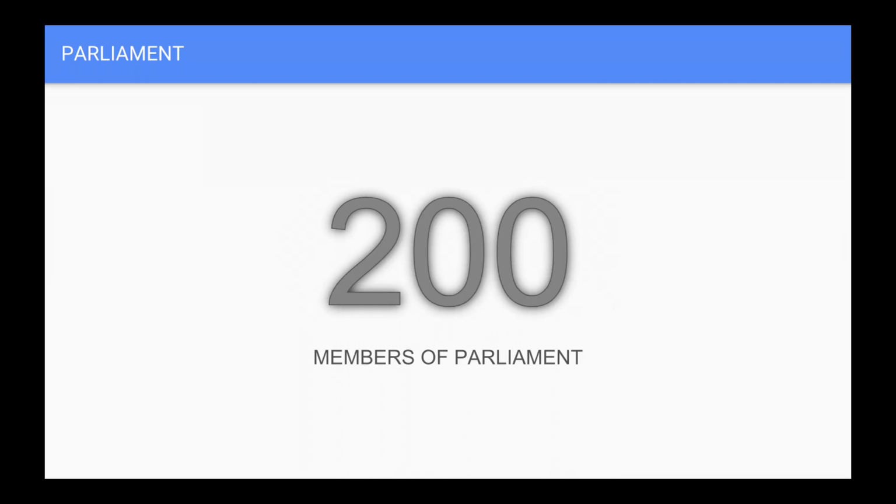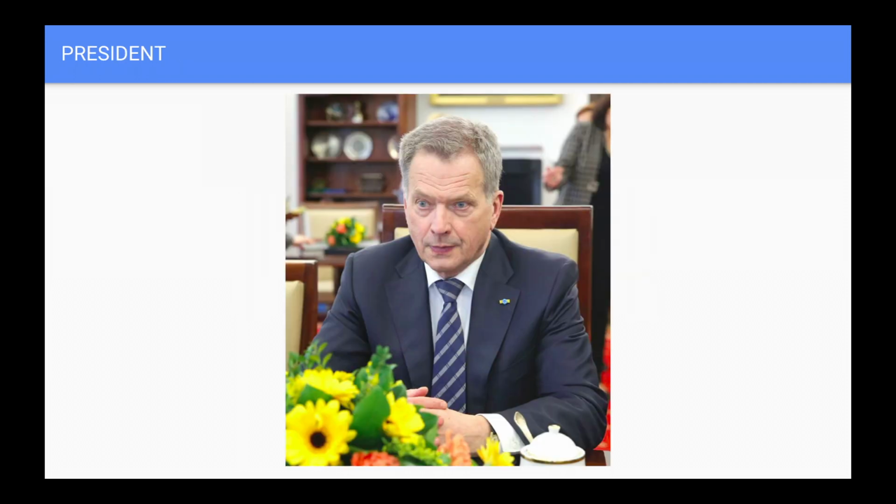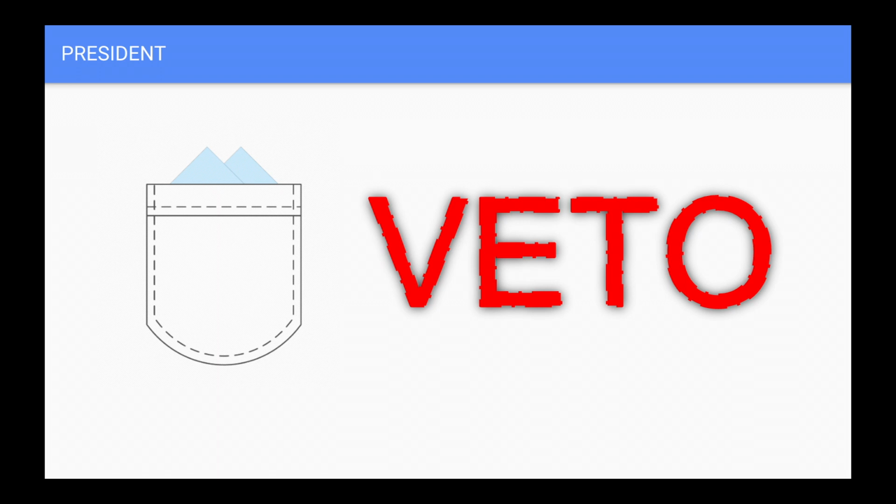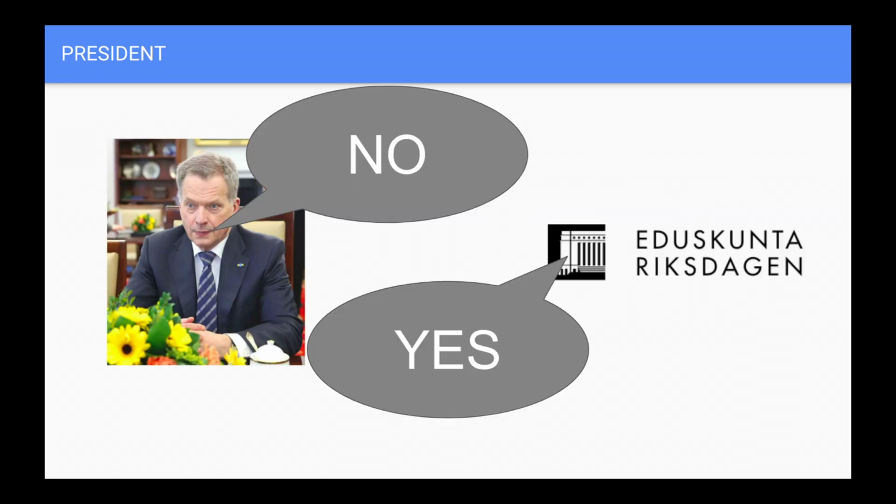It is usually up for election every 4 years. Now moving on to the president, who's elected for 6-year terms and has a limited amount of legislative power, that is a veto, and a pocket veto, which is basically just not signing a bill for 3 months, effectively vetoing it. Any veto can be overridden by a simple majority of the parliament, however, so this is not very powerful.